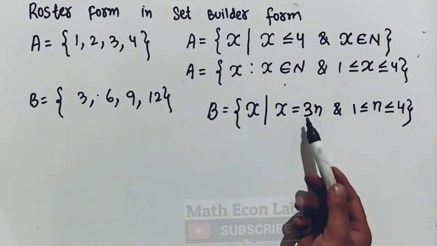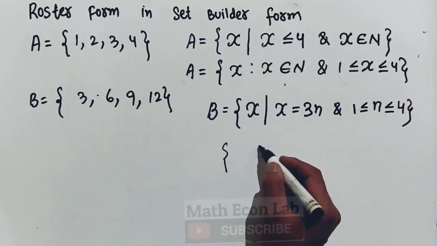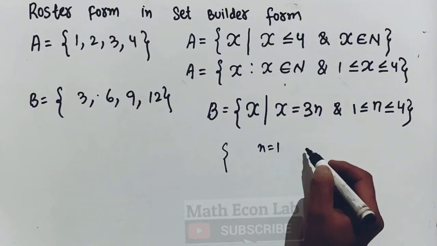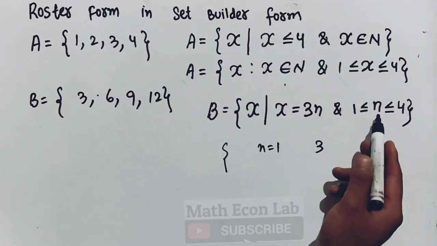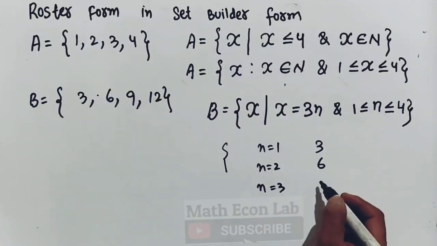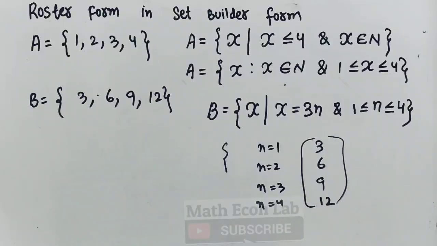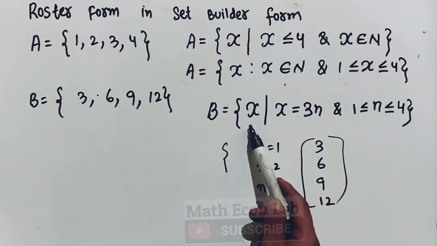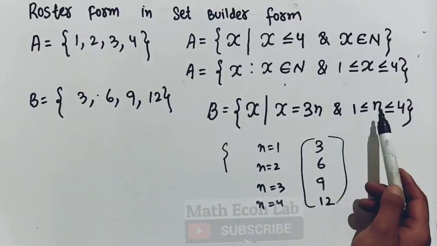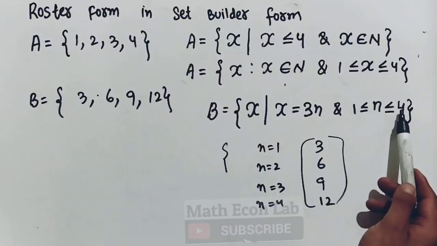So what does this mean? When we plug in n equal to 1, the first element is 3 into 1, which is 3. When n is equal to 2, we get 6. Likewise, when n is equal to 3, we get 9, and n equal to 4 gives 12. In roster form, we write the set of all x such that x is equal to 3n, because these are the multiples of 3, and n lies between 1 and 4 inclusively. That is, we include 1 and 4 here.